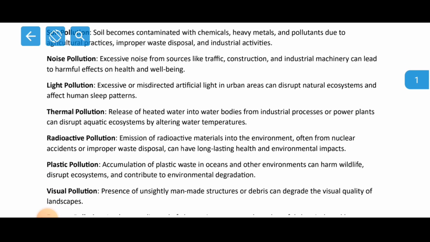Now light pollution. What is light pollution? Excessive or misdirected artificial light in urban areas can disrupt natural ecosystems and affect human sleep patterns. Now see, in urban areas, in big metropolitan cities, what happens? Light plays a very important role, right? So the street lights, the different types of lights, are always there.